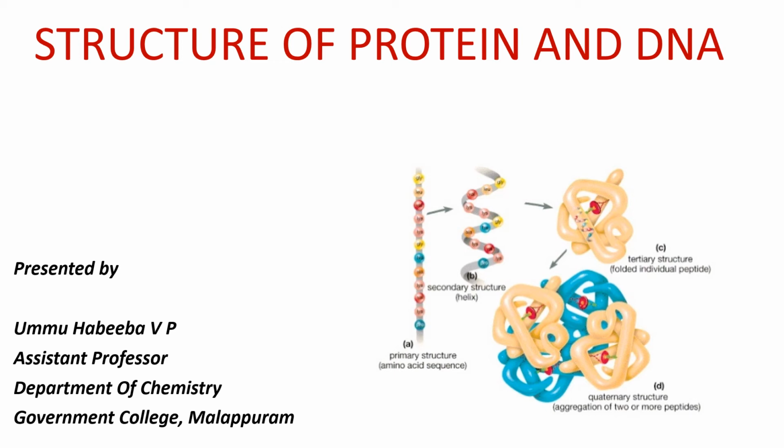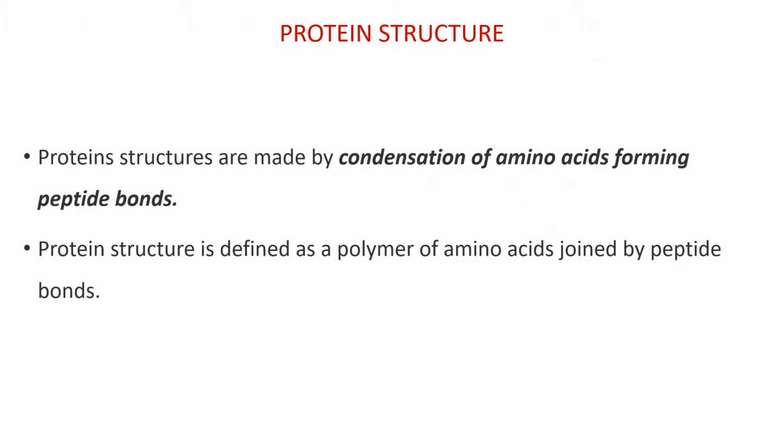Hello, my dear students. In the last class, we have already discussed various types of non-covalent interaction. Today, we are going to discuss the structure of protein and DNA. We know protein structures are made by condensation of amino acids forming peptide bonds.